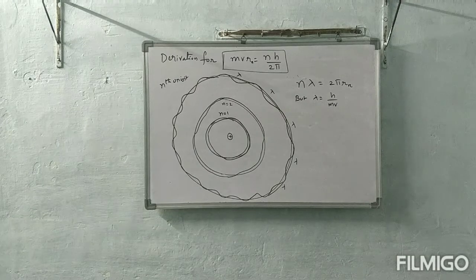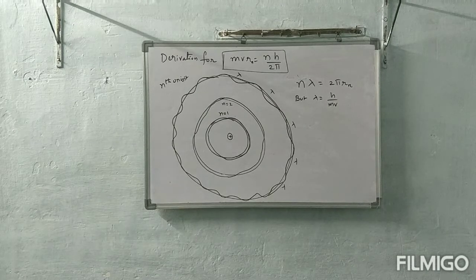Okay. Then how many lambdas are there? In that nth orbit, n lambdas are there. That n lambda is equal to 2 pi r. Why did I equate it with 2 pi r? Because n lambda is nothing but the circumference of the orbit. So n lambda is equal to 2 pi r, but we know lambda is equal to h by mv. So instead of lambda, if you substitute h by mv, now you will get the proof easily.